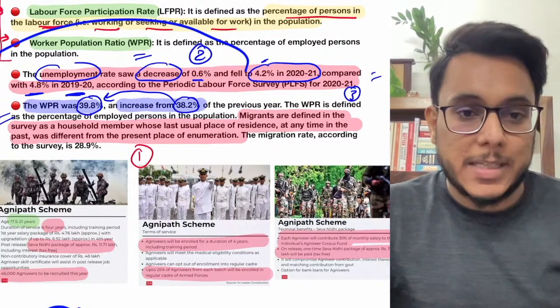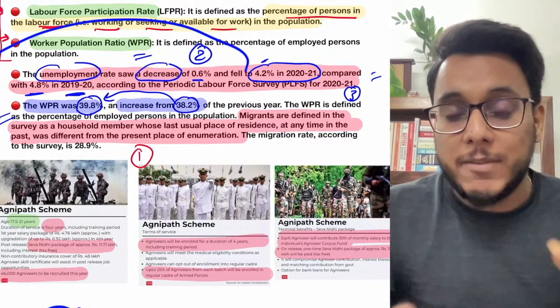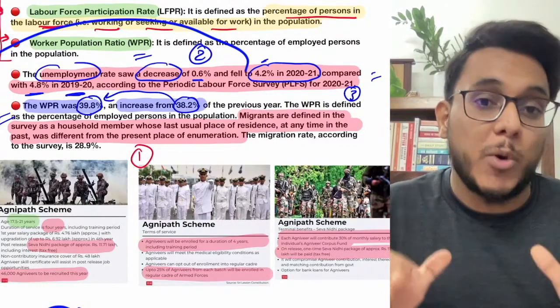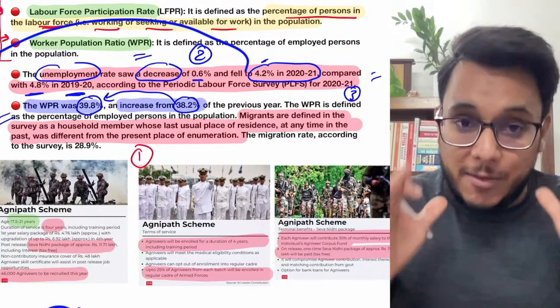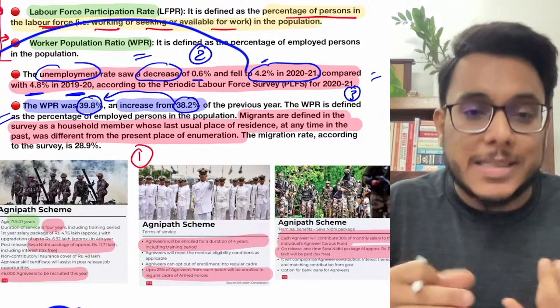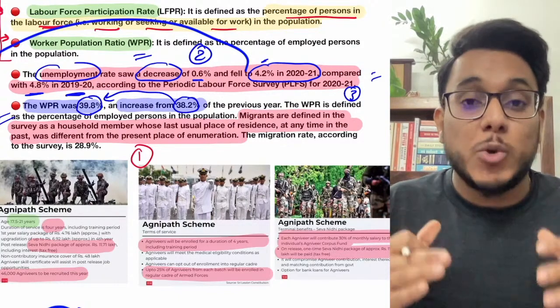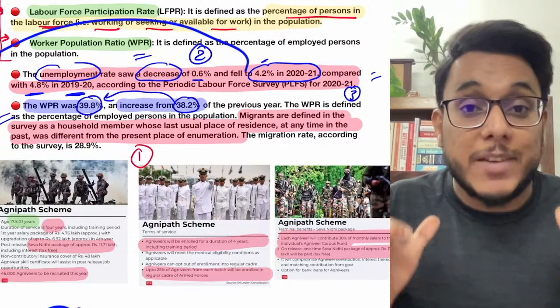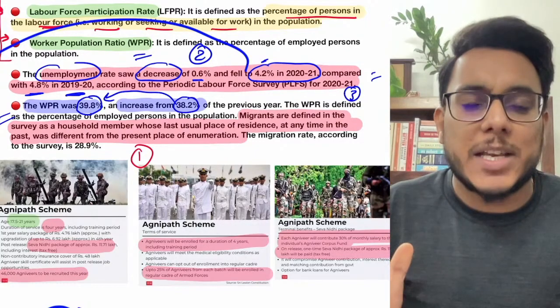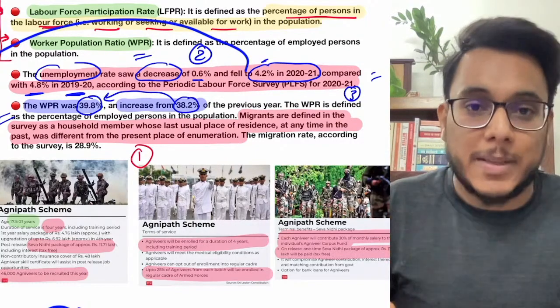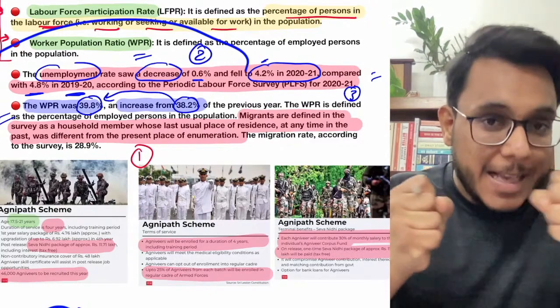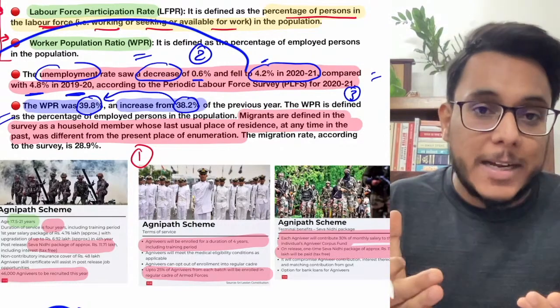Now guys, understand this particular thing. You need to have these particular data. थोड़ा सा आपको इन डेटास को याद करना पड़ेगा. Fine. Why? Because when you are writing the answer, let's say on the unemployment, you need to authenticate your answer with giving the data. और वहाँ पे डेटा ही नहीं चाहिए आपको डेटा का सोर्स भी बताना पड़ेगा. So you need to remember the data as well as source. It will authenticate your answers.